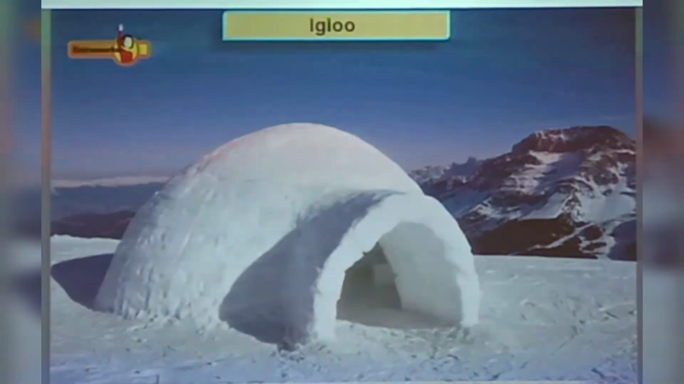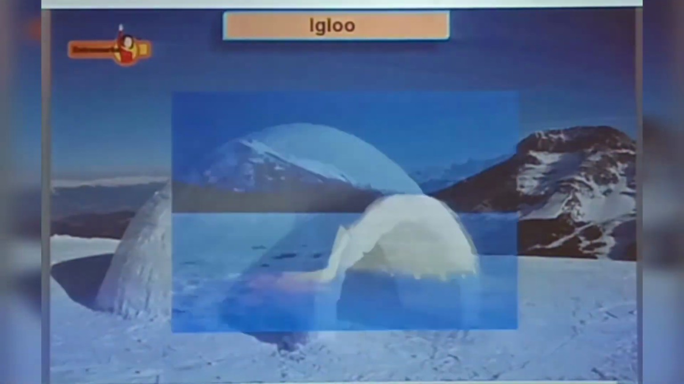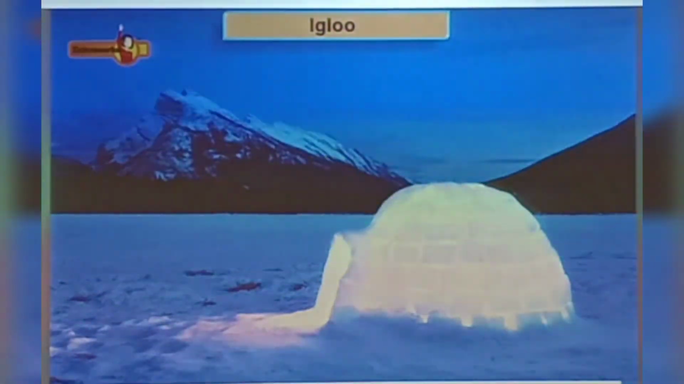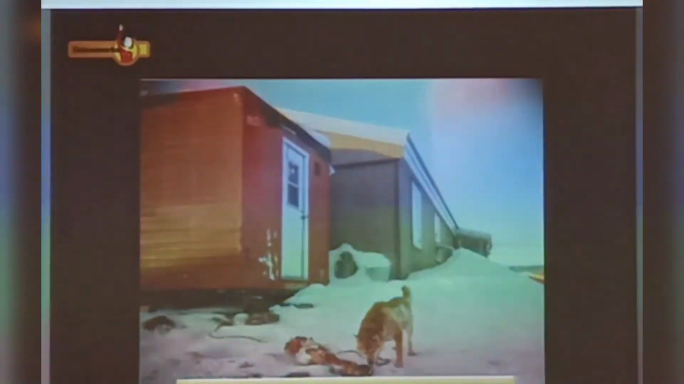Igloos are the special houses made by the Eskimos in Greenland. These igloos are temporary shelters made of blocks of ice cemented together with snow. The floors of the igloos are covered with animal skin. However, today many Eskimos live in modern houses with better facilities.